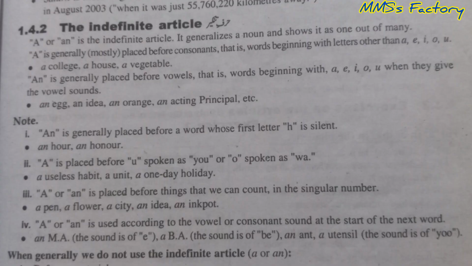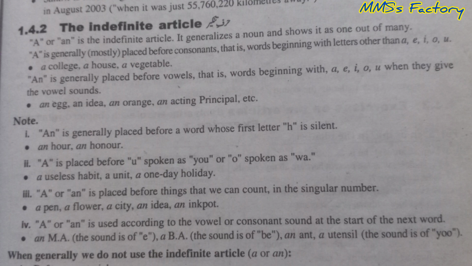The indefinite article. A or an is the indefinite article. It generalizes a noun and shows it as one out of many. A is generally placed before consonants, that is, words beginning with letters other than A, E, I, O, U. A college, a house, a vegetable.